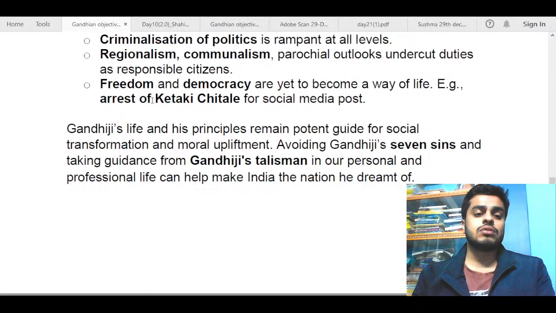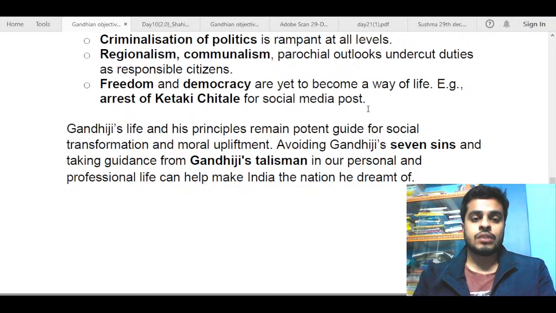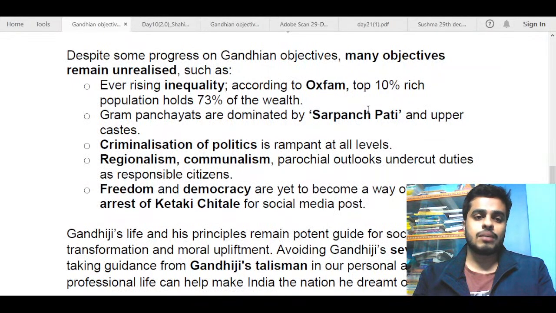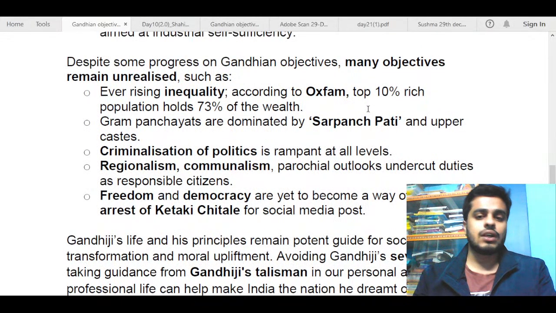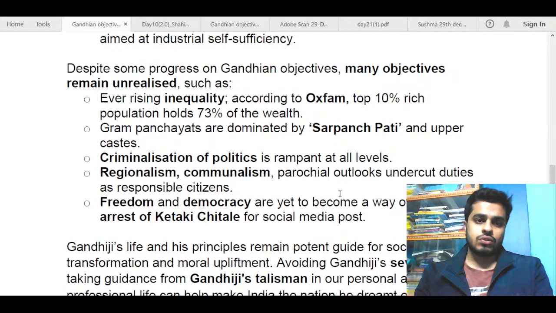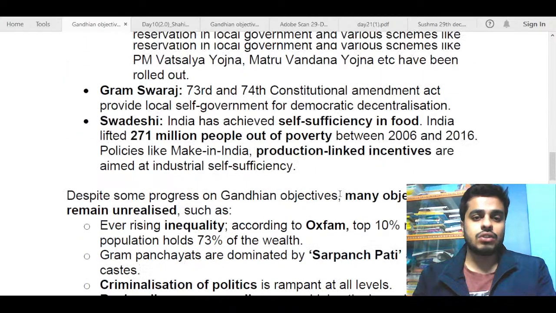Here I have decided to give the example of Ketaki Chitale. She was arrested for a social media post against the Maharashtra government of that time, like 1.5 years ago. So you can talk about that. Freedom and democracy are yet to become a way of life. So these were the basic things that you needed to talk about. I think here also I have mentioned 5 points. So that makes the answer pretty rich content wise.